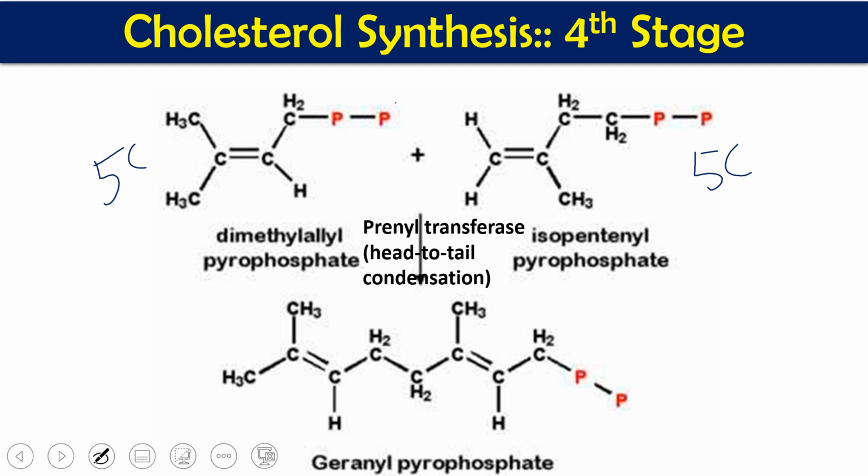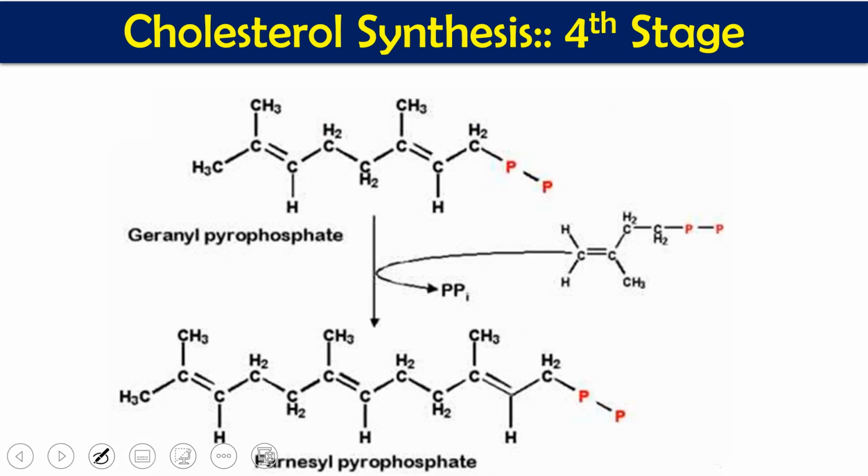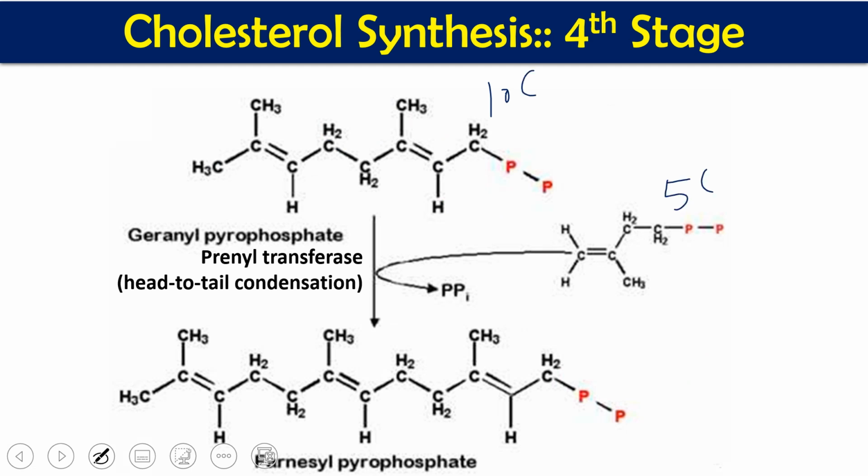Means if this is a tail portion, so this tail is going to join with this head portion. If this is head and this is tail, so tail is going to join with head, so head to tail condensation, and ultimately we are going to get a 10 carbon geranyl pyrophosphate. In this geranyl pyrophosphate, another molecule of IPP, isopentenyl pyrophosphate, comes here, and this also is going to join together head to tail condensation. That is again the same enzyme, prenyl transferase, head to tail condensation. So 10 carbon we had here and 5 carbon comes from isopentenyl pyrophosphate. So ultimately we have got 15 carbon farnesyl pyrophosphate.